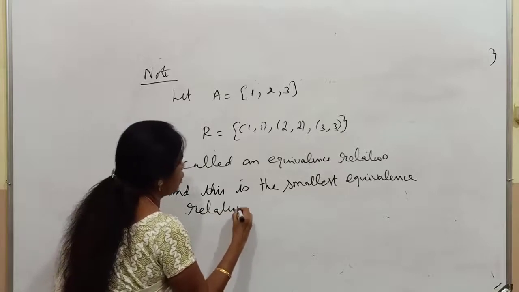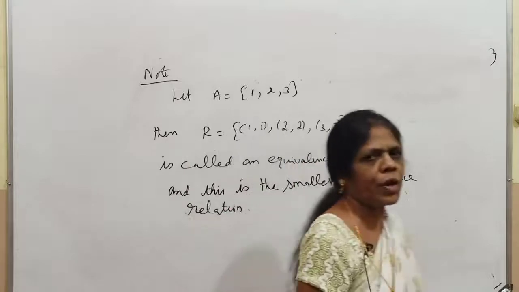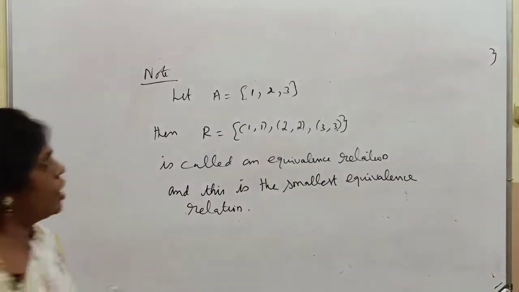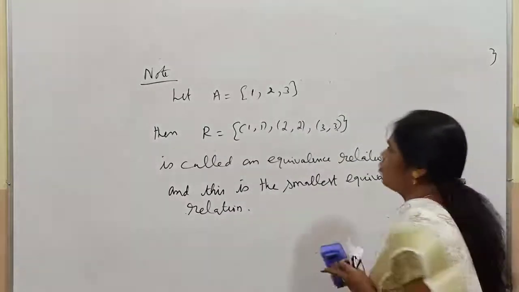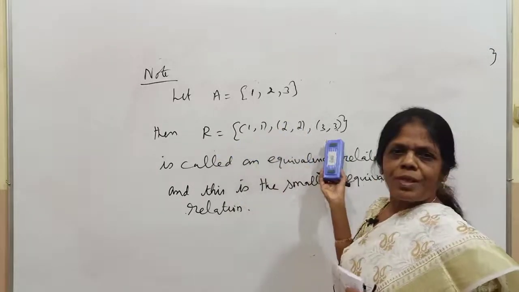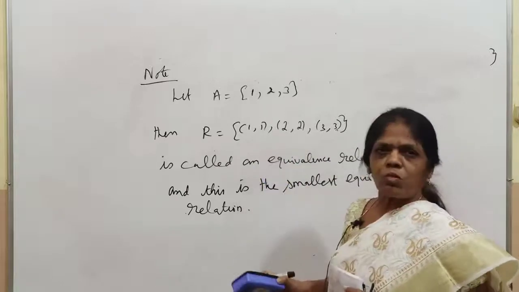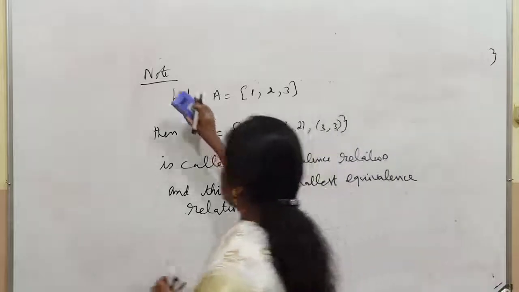I will give some 2-3 problems. It is related to KCET only. Very simple thing. Please let me go for the next one. All of you know, in a set A {1, 2, 3}, the relation R {(1,1), (2,2), (3,3)} is an equivalence relation, which is the smallest equivalence relation.